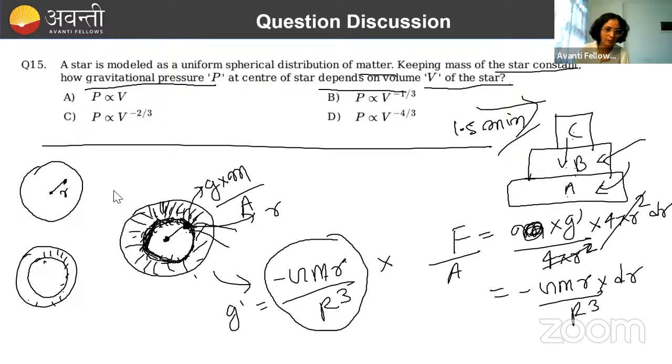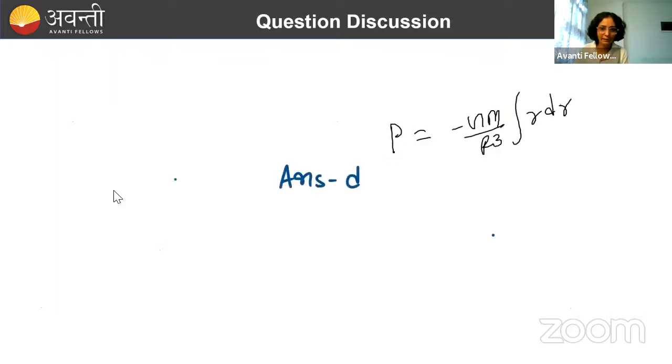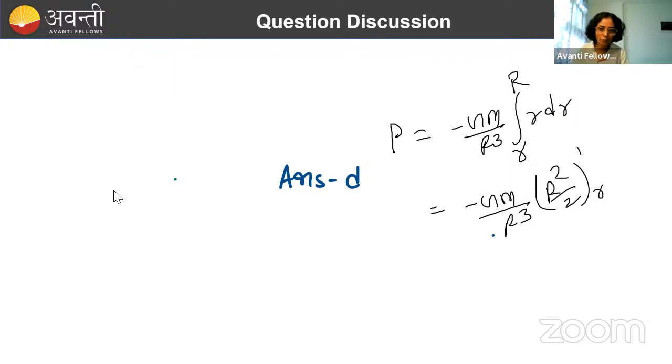If we have to calculate pressure at this point, just see carefully. At this point, r will vary from where to where? I have told you that pressure will get exerted because of this portion only, no? I have explained from here. So for calculating pressure on this portion, because of all the mass of a star above, we will take r from where to where? r to R. Okay, from here to here. So here we will keep the limits very wisely, r to R, okay. Now you solve it. Minus GMρ by R³, the value of r dr will become r²/2, and that will vary from r to R.